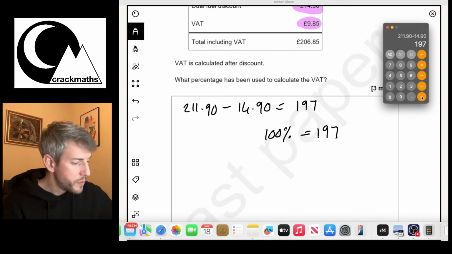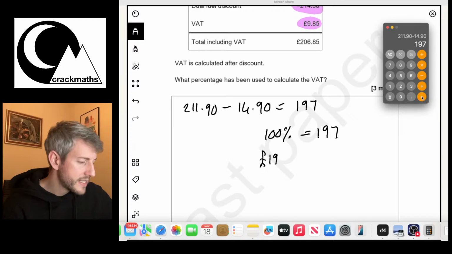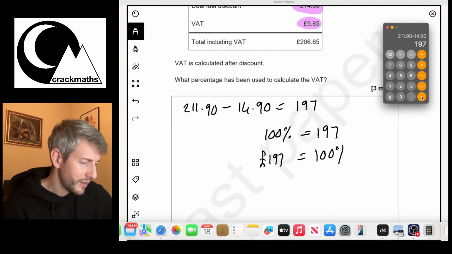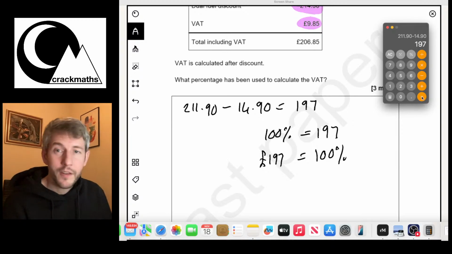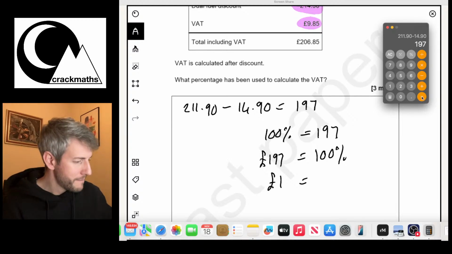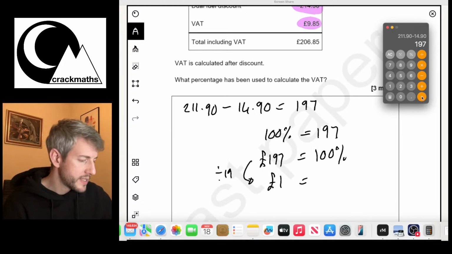Okay, so let's put that over here. So £197 equals 100%. Okie dokie, so that's what we have here. Now what we've got to think about is, if I know that £197 is 100%, I want to know what percent is £1. Okay, so I do 197 divided by 197, and I divide this side by 197.